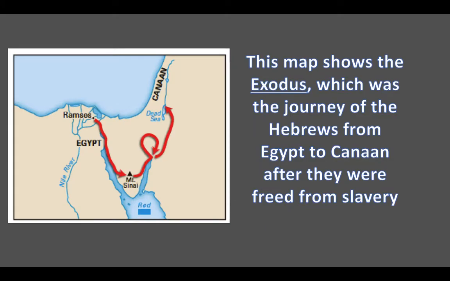All right, so this is, I think, the only map you need to be familiar with for the test. This map shows the Exodus, which was the journey of the Hebrews from Egypt to Canaan after they were freed from slavery. Right, so that's a definition you need to know. Exodus, the journey of the Hebrews from Egypt to Canaan after they were freed from slavery. So when you see this map, you see the arrow goes from Egypt, right, to Mount Sinai, and then kind of goes around that peninsula, the Arabian Peninsula, and finally goes up into Canaan, which is, right, the Exodus.